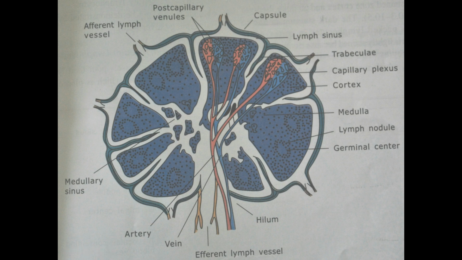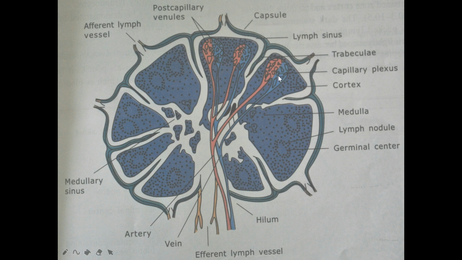It is pierced by afferent lymphatic vessels. These are the afferent lymphatic vessels which come from the convex surface of the lymph node. Numerous trabeculae arise from the capsule. These are the trabeculae, and they enter the entire substance of the lymph node. Then the cortex. The cortex is the darkly stained peripheral part of the lymph node. It lies underneath the capsule.